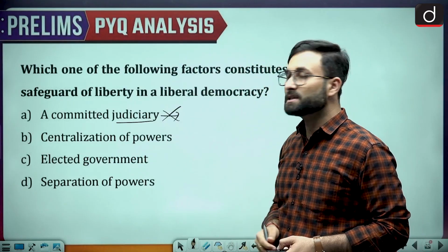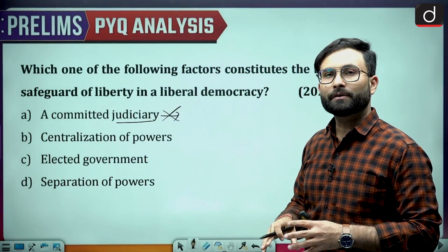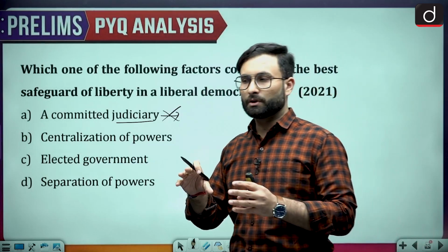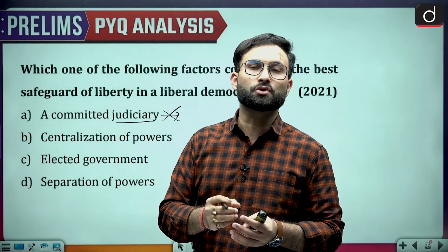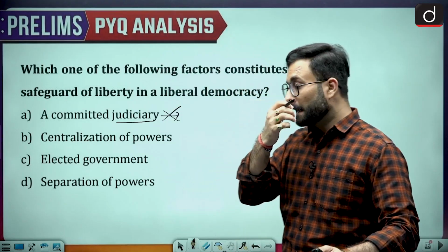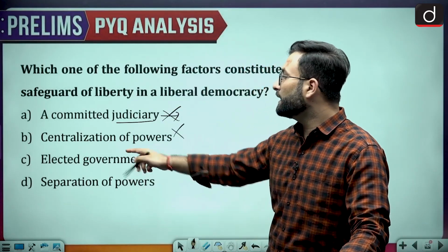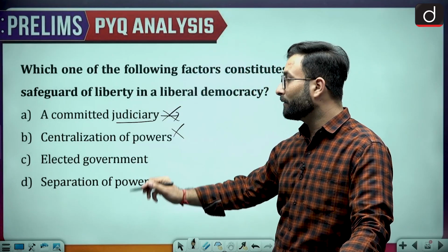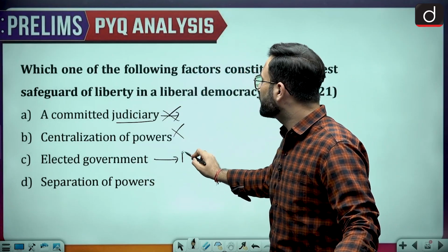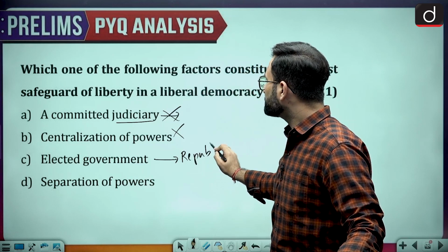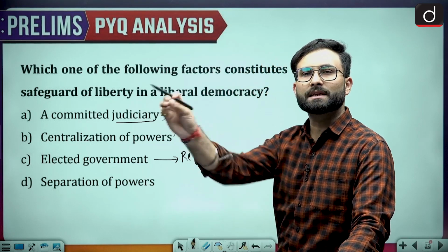Coming to the next one, centralization of power. Centralization of power will make sure that one institution, or the one government at the center, becomes very strong. So that is also not true. Elected government, okay, and then separation of power. Elected government makes a country a republic. It has nothing to do with the safeguard of the liberty.